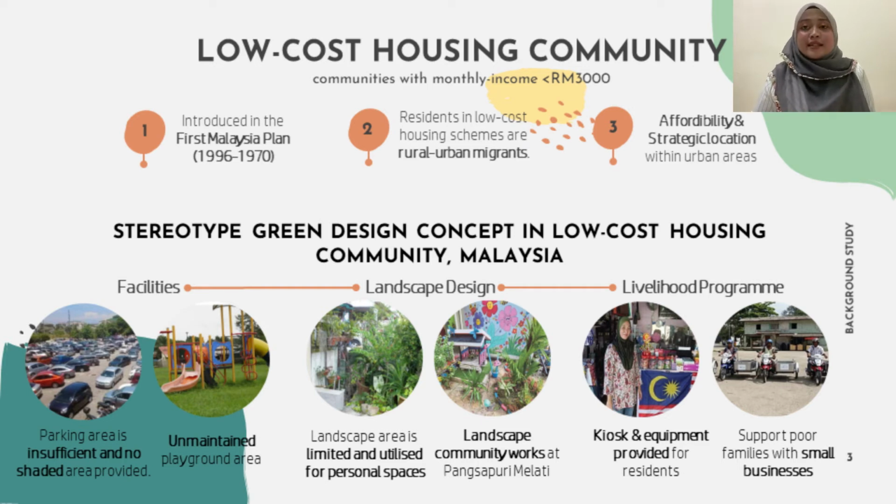The next one is landscape design. Landscape area in low-cost housing community is limited and utilized for personal spaces, and it is also used for community work such as urban farming. Then for the livelihood practice, for example in PPR Sungai Bonas, a kiosk and equipment are provided for the residents. Yayasan Sejahtera also supports poor families in PPR Sungai Bonas with small businesses.